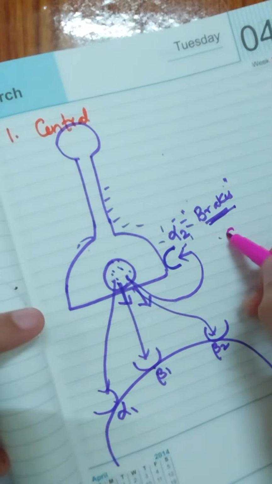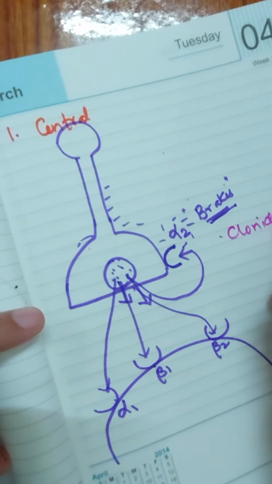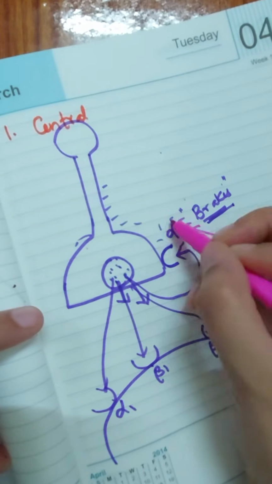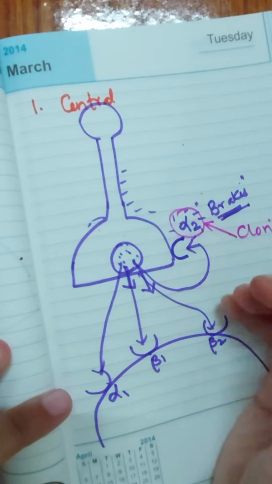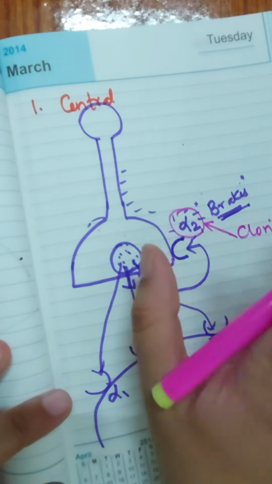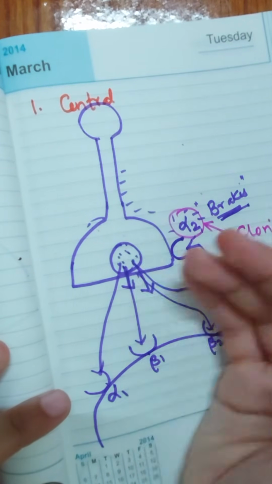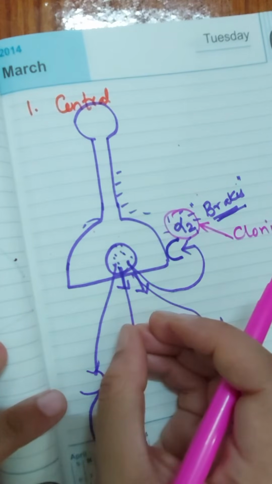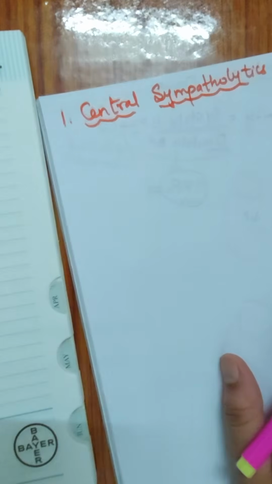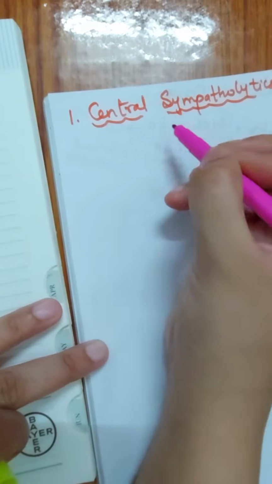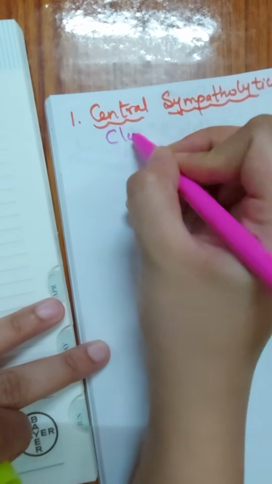So what is clonidine doing? Suppose this is the drug clonidine. This drug will cause continuous activation of this alpha 2 receptor, and when alpha 2 receptors are continuously activated, it means there is continuous braking, continuous inhibition of the release of norepinephrine. So this is how this centrally acting drug acts. So the example of centrally acting sympatholytics is clonidine.